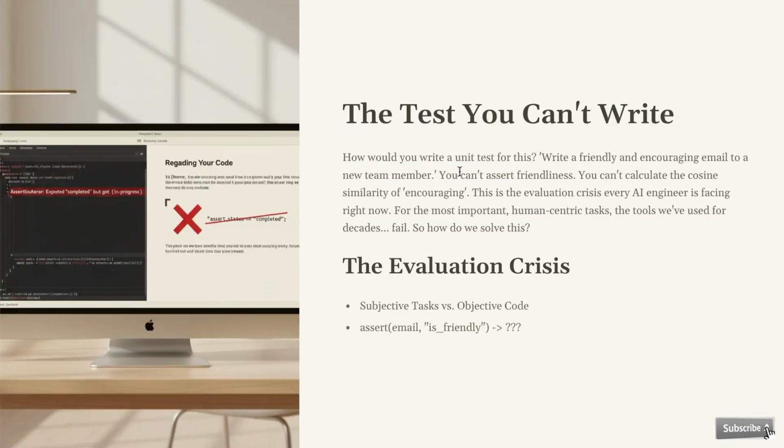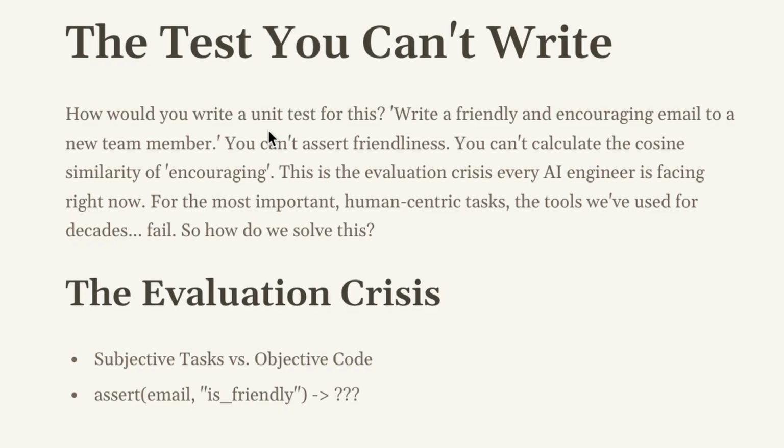How would you write a unit test for this? Write a friendly and encouraging email to a new team member. You can't assert friendliness. You can't calculate the cosine similarity of encouraging. This is the evaluation crisis every AI engineer is facing right now. For the most important human-centric tasks, the tools we've used for decades fail.